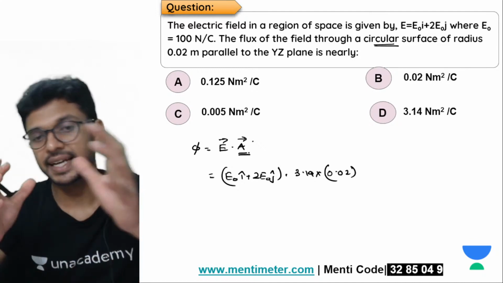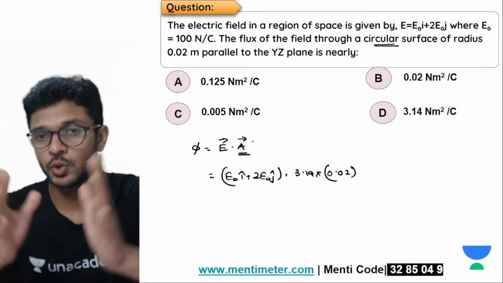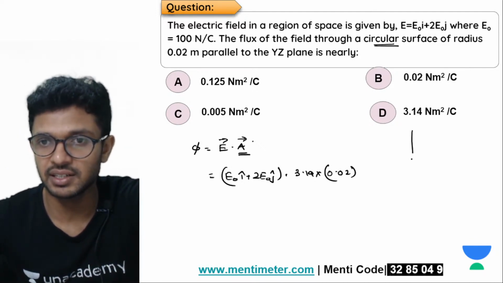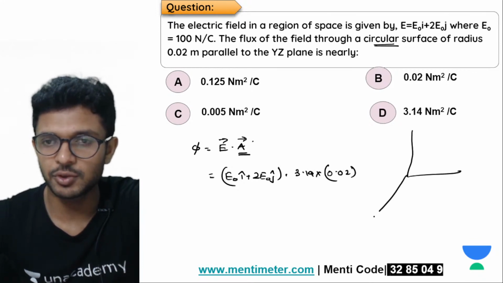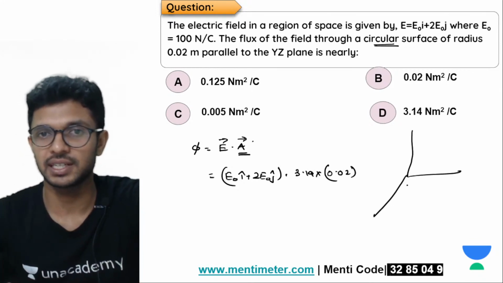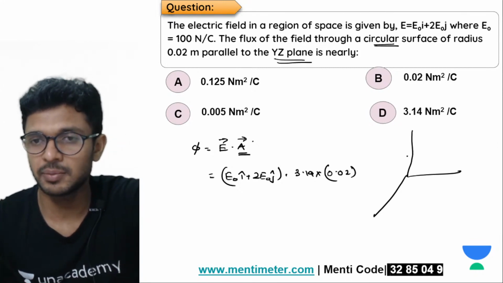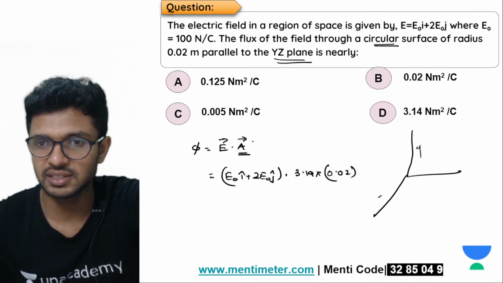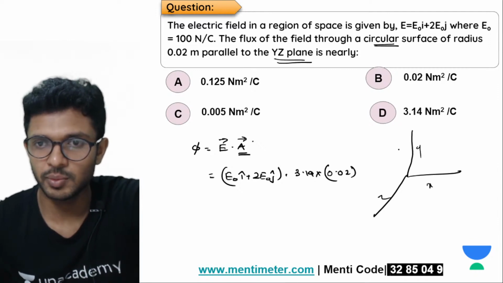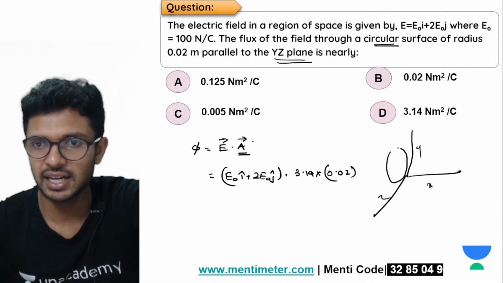So here in the calculation of flux, we can consider area as a vector, right? Now we have to mark the direction for this area vector. It is given that it is parallel to the YZ plane. This is Y, this is Z, this is X. So this circle is parallel to the YZ plane.